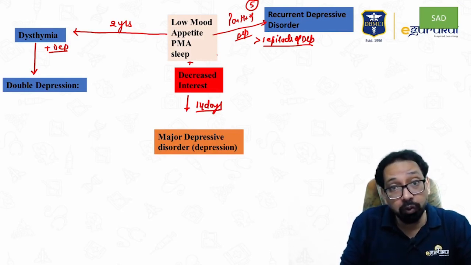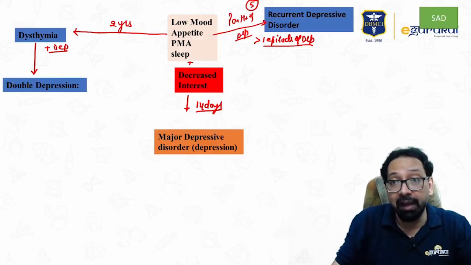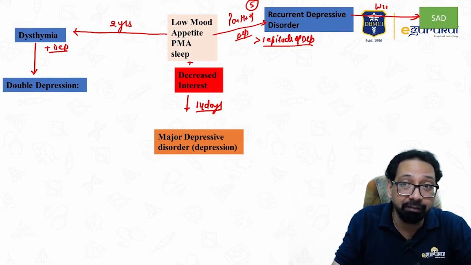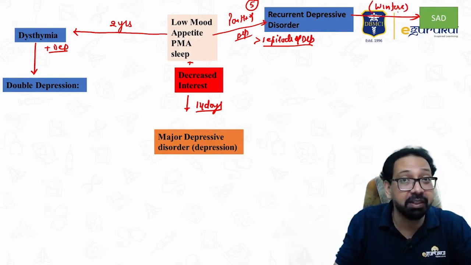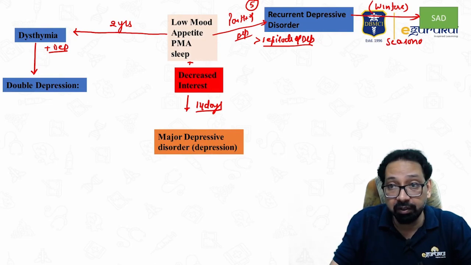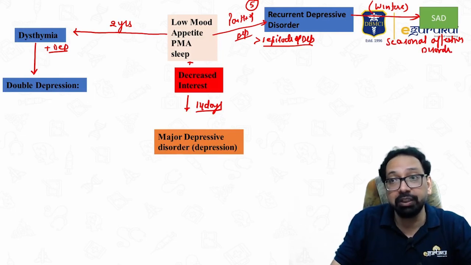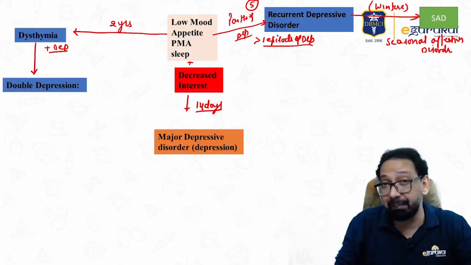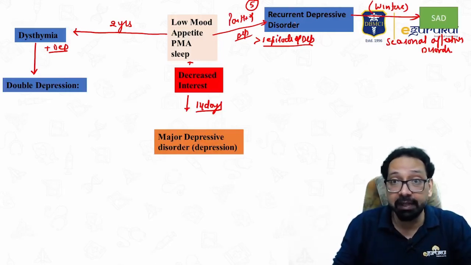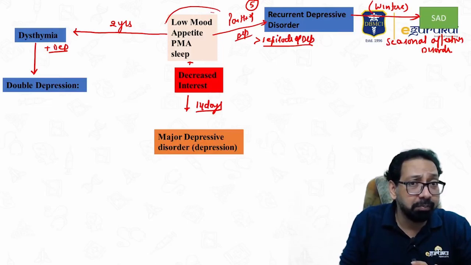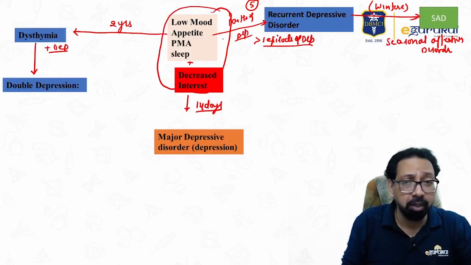But in the same question, same symptoms are given and the patient develops these depressive symptoms only in winters, every time in a particular season, that is seasonal affective disorder. A question is asked: in seasonal affective disorder, the treatment is phototherapy. Phototherapy is used in seasonal affective disorder. It is a type of recurrent depressive disorder. Again I tell you, these symptoms would be more or less the same. You know the symptoms of depression.